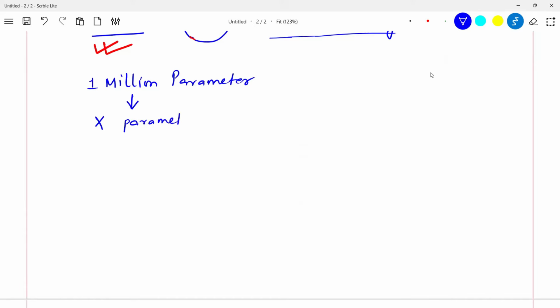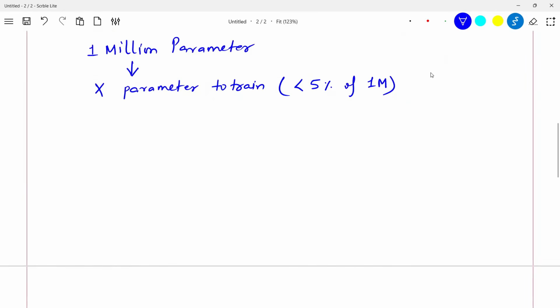We will not train all 1 million parameters. And this X will be, let's say, less than 5% of 1 million. So what researchers have told us is there are ways through which I can still do the fine tuning, but the number of parameters which I will train will be less than 5% of the total number of model parameters.